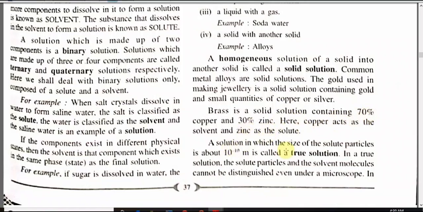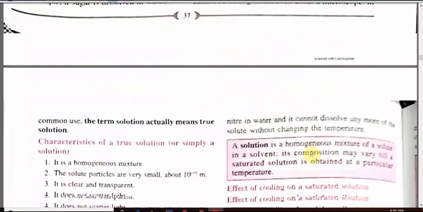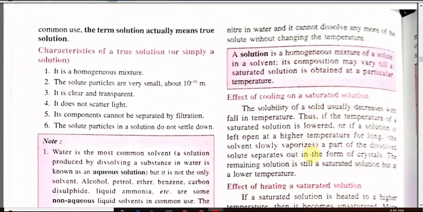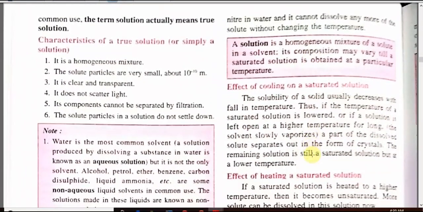A solution in which the size of a solute particle is about 10 to the power minus 10 meter is called a true solution. In a true solution, the solute particle and solvent particle are so small in size that we cannot differentiate which is solute and which is solvent. We are not able to see them with a microscope also. The term solution actually means true solution.